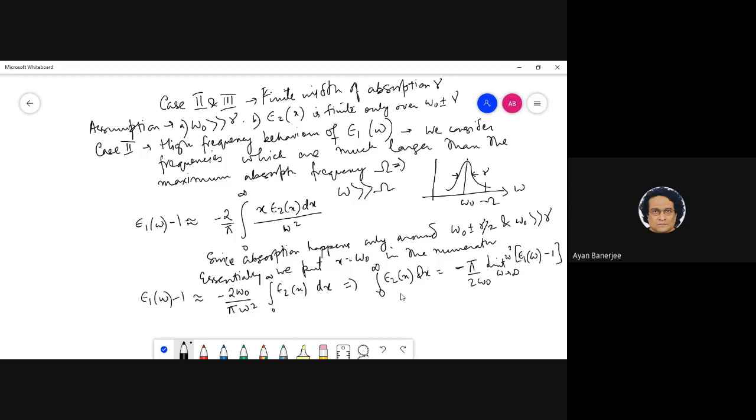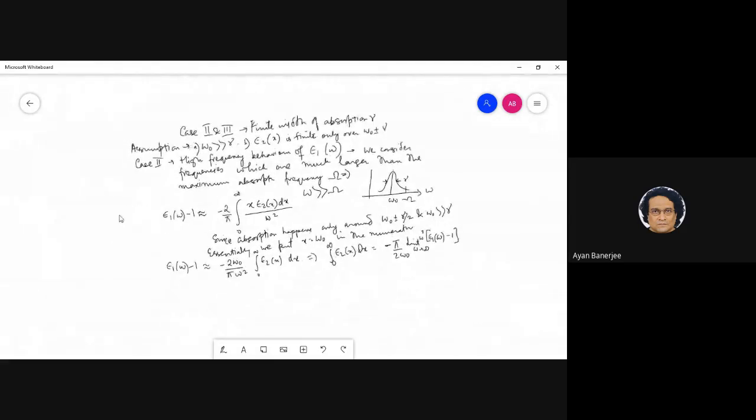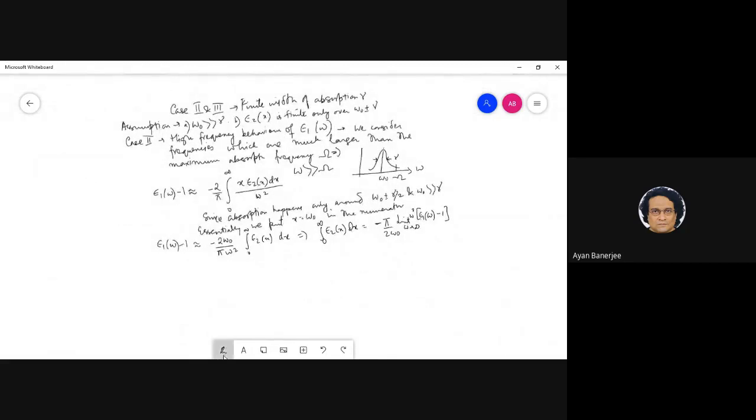Okay, now again we can simplify this further, and why is that? Because I know, let me just make this smaller. By the way, you remember the formula for epsilon 1? Now epsilon 1 omega, what was that given by? It was something like omega p square, omega 0 square minus omega square, divided by omega 0 square minus omega whole square plus gamma square omega square, right? And what does it tell you?